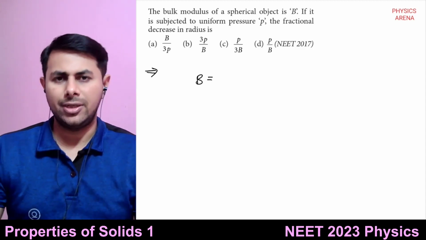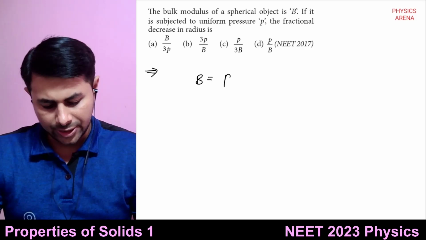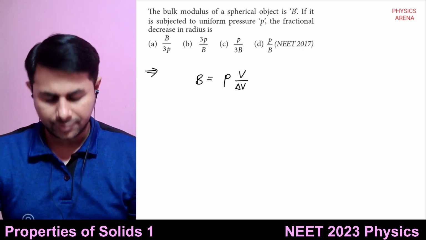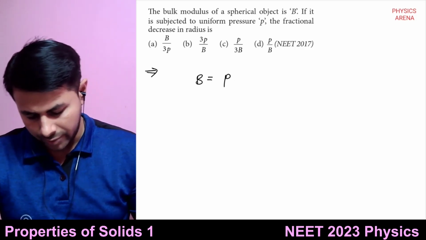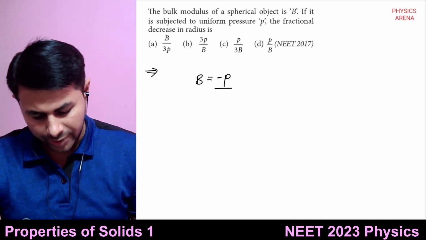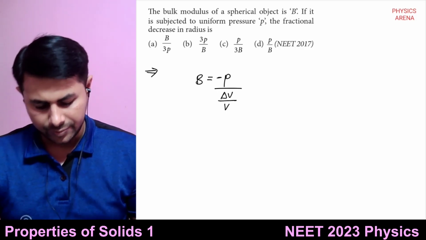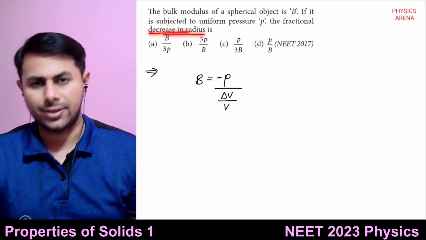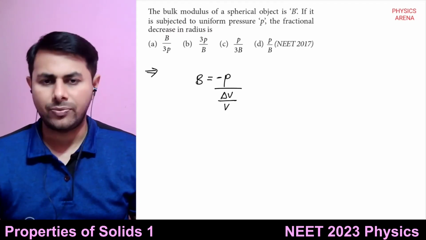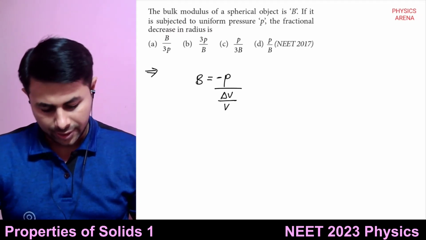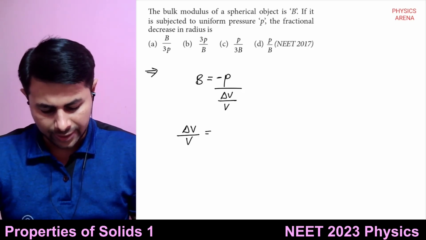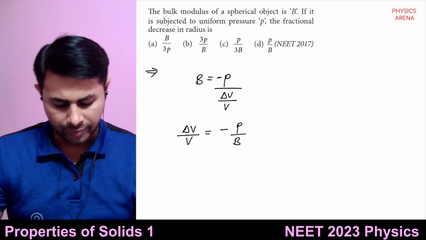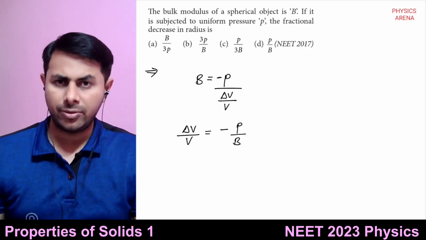Bulk modulus can be written as pressure multiplied by volume upon delta V, or equal to minus of P divided by delta V upon V. We want to find the fractional decrease in radius. So let's take delta V upon V on the left hand side, B on the right hand side. Delta V upon V is minus of P upon B.